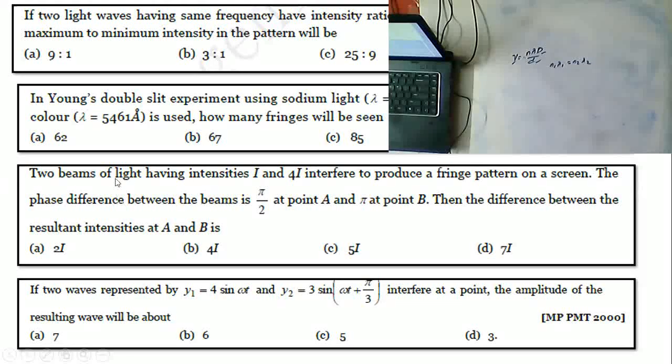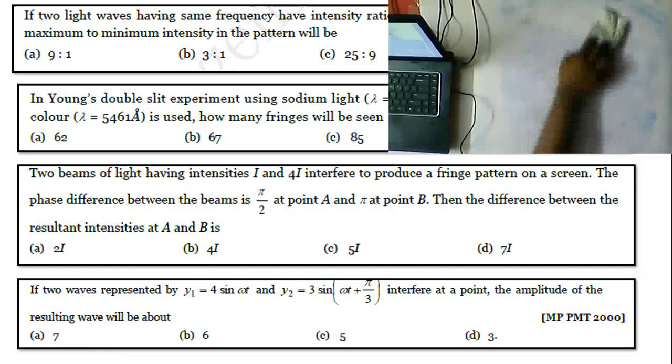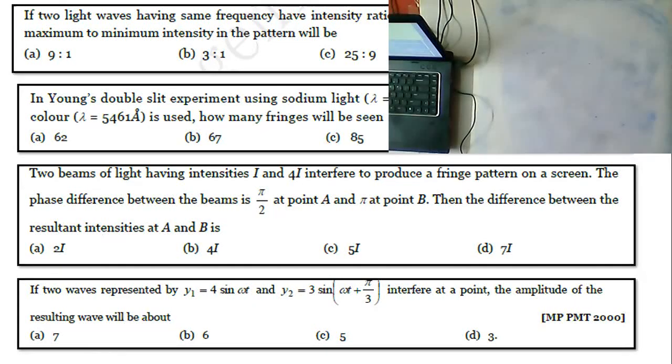Two beams of light having the intensities I and 4I interfere to produce a fringe pattern on a screen. The phase difference between the beams is pi by 2 at a point A and pi at point B. Then the difference between the resultant intensities at A and B is? This is a very simple question, but when you look at it, it appears hard. First of all, what is the given data that you need to find out?